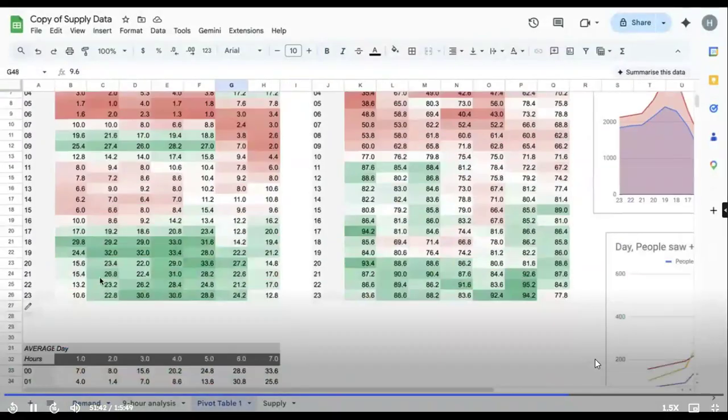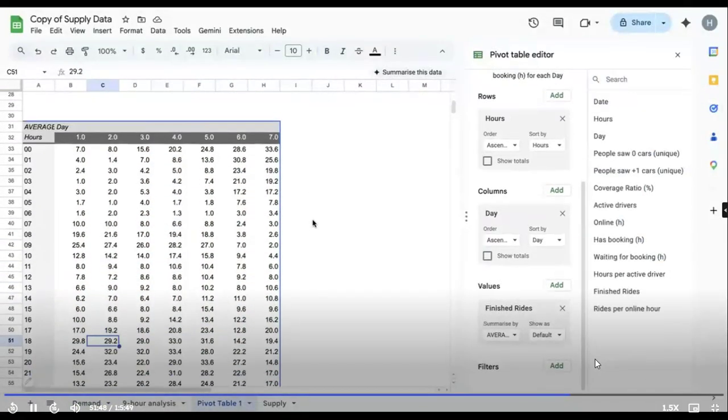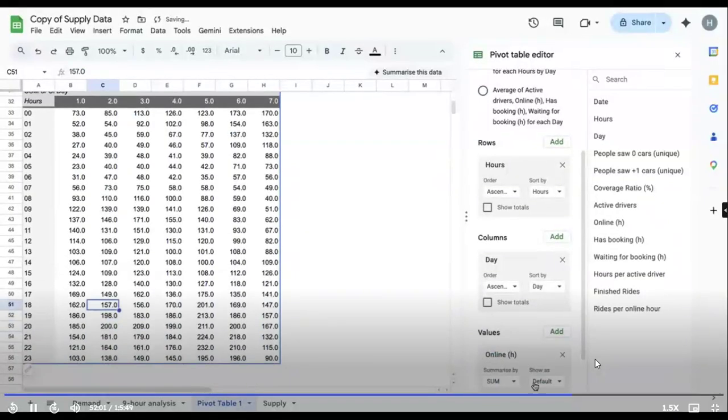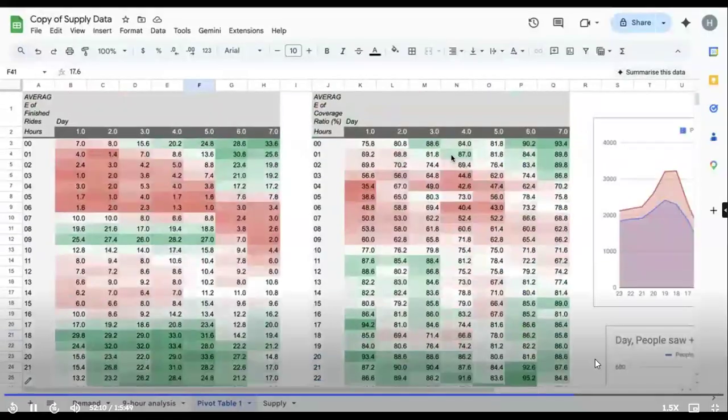So we'll try to understand by how much I have to increase this. That's the question that I have in my mind: by how much I have to increase my online supply hours. So what I'll do is I'll take online hours for now and just quickly do a sum. This is what I have for now for each of these hours and days. I want to calculate the extra.